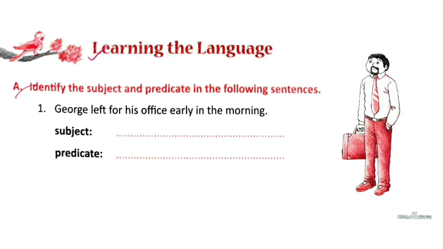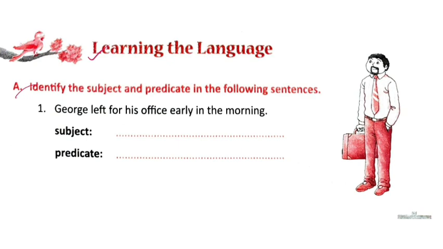So the predicate is as important as the subject in a sentence. Just like if I say he lives in Bangalore, so he is the subject and lives in Bangalore is the predicate. So that is called the predicate. Now at the heart of each predicate there is a verb. Without a verb we cannot form a predicate.